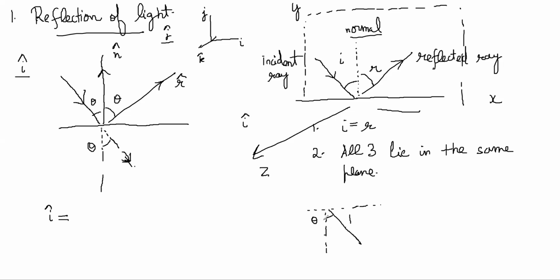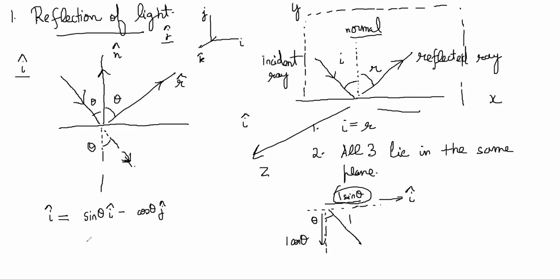Then one cos theta is down, and one sine theta is this side. So clearly one sine theta is in the i cap direction, and minus one cos theta is in the j cap direction. So it will be sine theta i cap minus cos theta j cap, right? Correct.